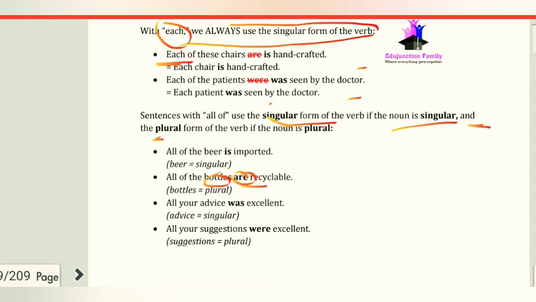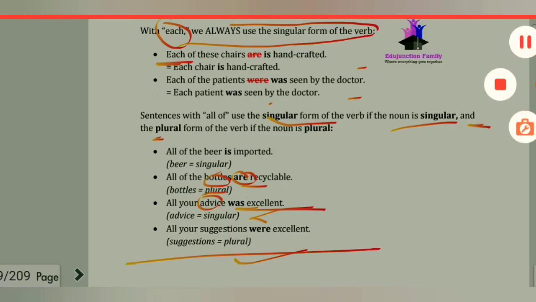All your advice was excellent. Here advice is singular, and we take a singular verb. Now we have the example, all your suggestions were excellent. Here suggestions is plural, so we take the plural verb were.